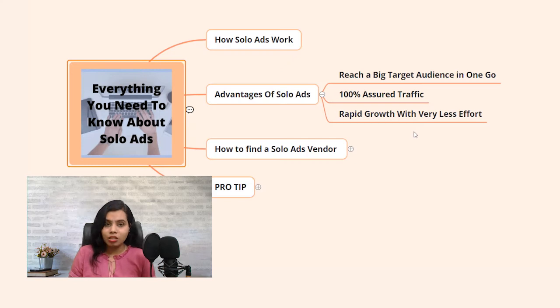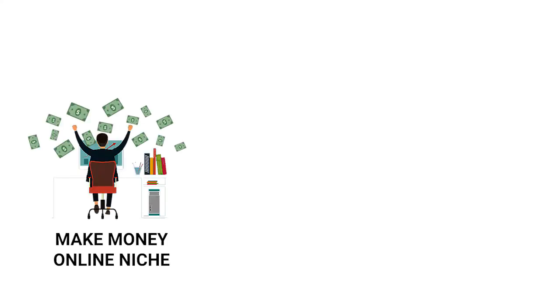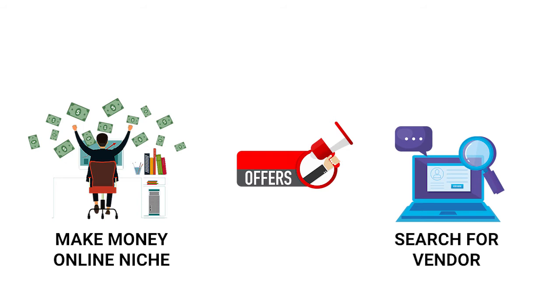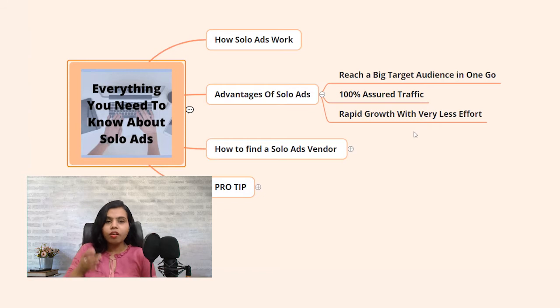You have a better chance of getting visibility, as subscribers are those that are fairly interested in what you have to offer. For example, I am in the Make Money Online niche, and suppose I want to promote an offer that is in the Make Money Online niche. So what will I do? I will search for a vendor that has a list in Make Money Online niche, and then I will place an order. Now suppose I want 500 clicks to my offer, so I will pay him for 500 clicks, and then he will deliver 500 clicks to my desired page. Okay, so you get 100% assured traffic to the campaign.